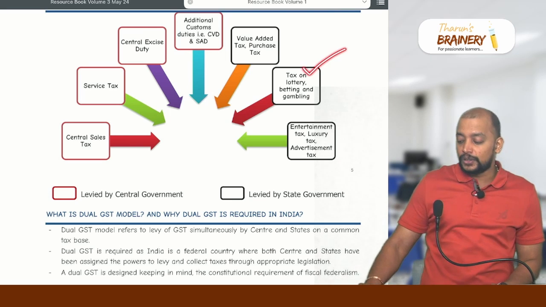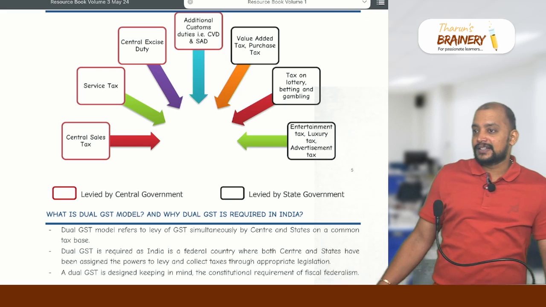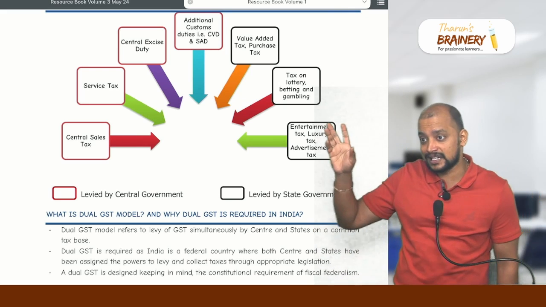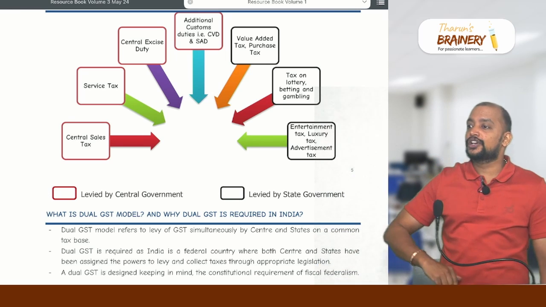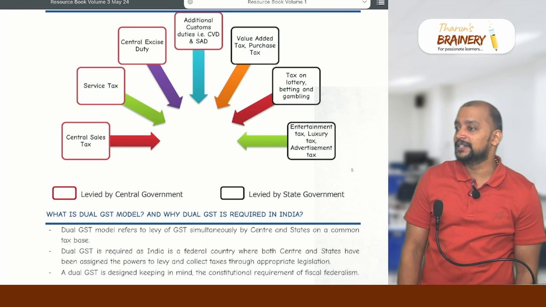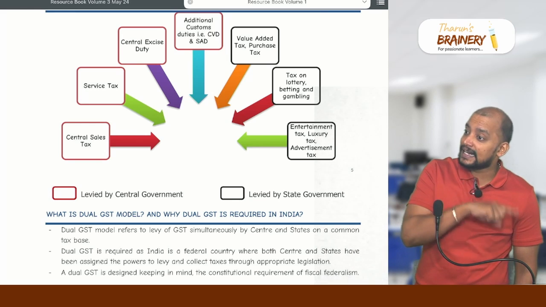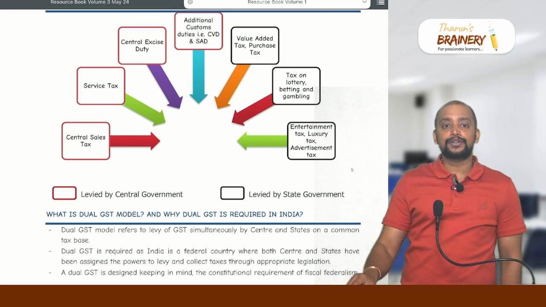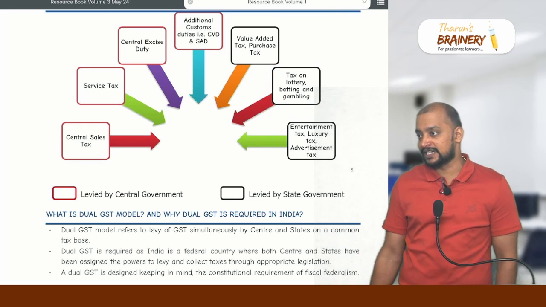Then tax on lottery, betting and gambling. Not income tax, I am not talking about income tax; lottery, gambling, horse races. State government also used to levy tax on lottery. That's the reason why a lot of people do gambling and betting illegally. Income tax they need to pay, and the state government also levies indirect taxes, so it would not be remunerative for them. That tax levied on lottery, betting and gambling is also now subsumed into GST.